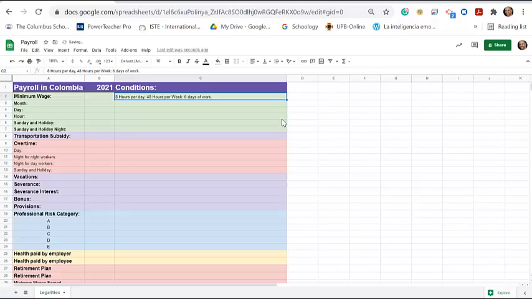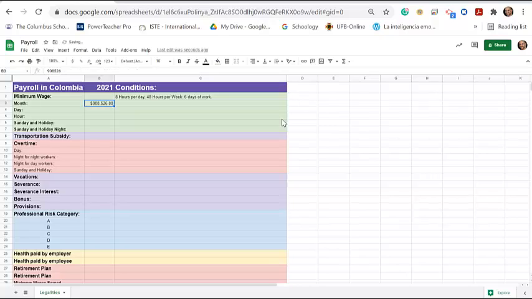It is 8 hours per day. It is paid 8 hours per day. It's going to be 48 hours per week or 6 days of work. It's usually Monday through Saturday, and Sunday is usually off. Considering this, if the person works more than 8 hours per day or more than 48 hours per week or 7 days in a week, that will be considered time extra.